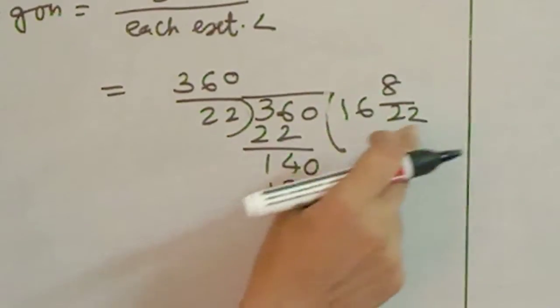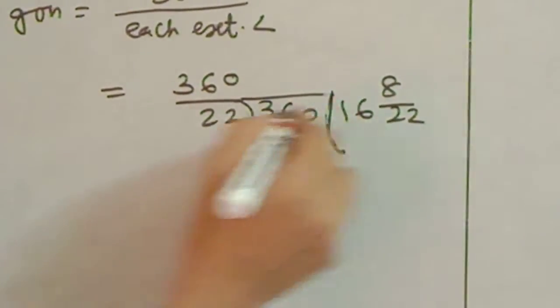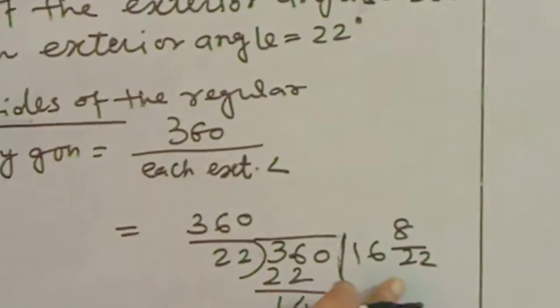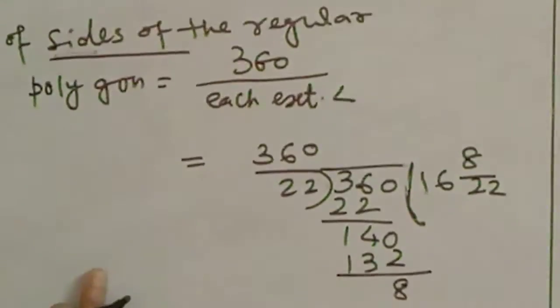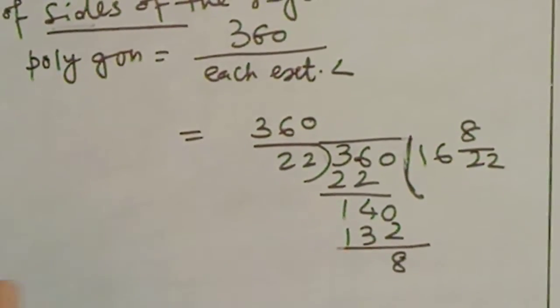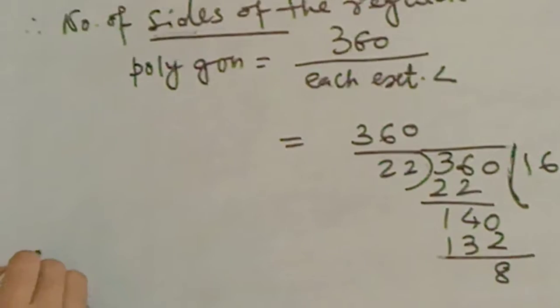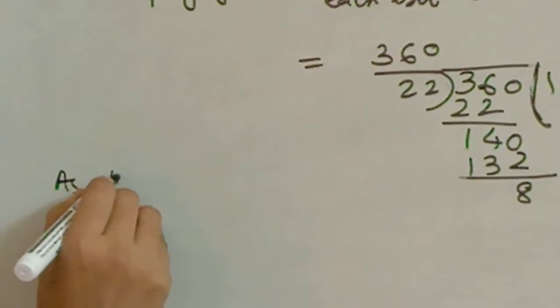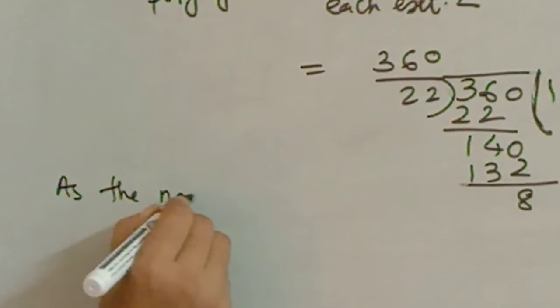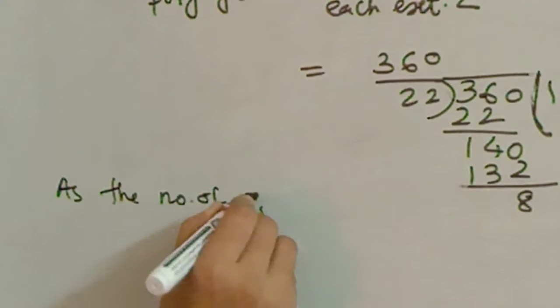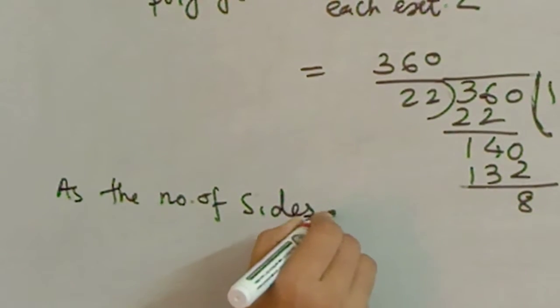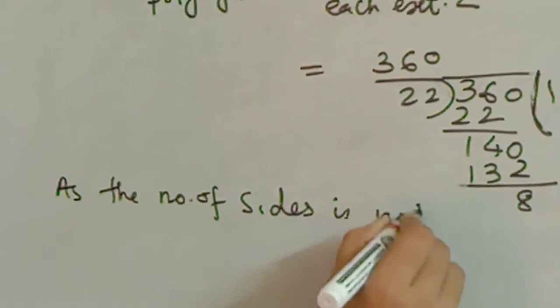It is not a whole number. You can see it is not a whole number, and the number of sides is not a whole number. So a regular polygon is not possible, as the number of sides is not a whole number.